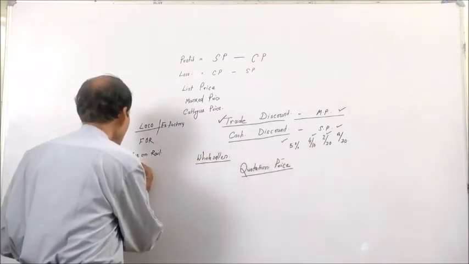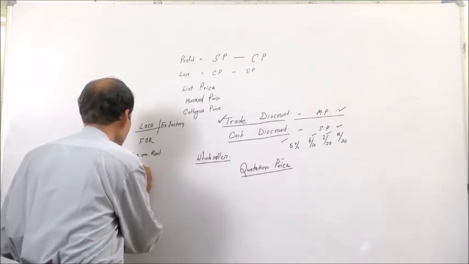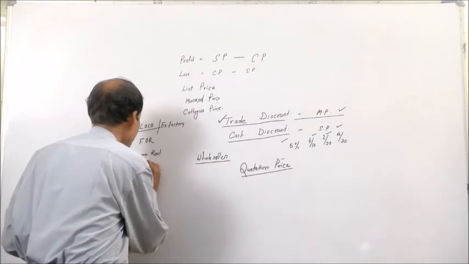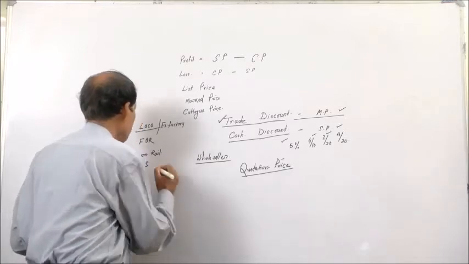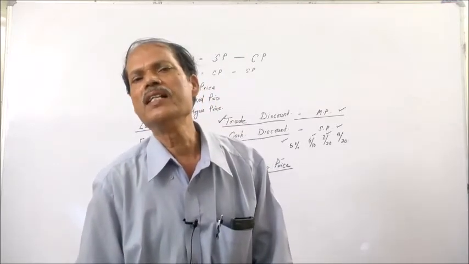Similarly, FAS price, free alongside ship. That means it is like rail.